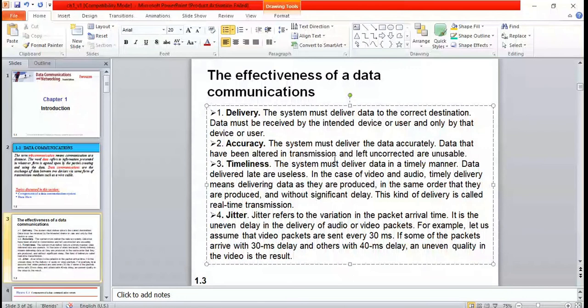Okay, this is about the characteristics. Remember, delivery means it should be delivered to the correct destination. Accuracy means the data should not be altered. When it is transmitting, the data should not be altered; in case it is altered, it is not useful. Then timeliness indicates delivering the data in a timely manner. As and when the data is coming, it should be delivered to the destination, and also there should not be much delay.